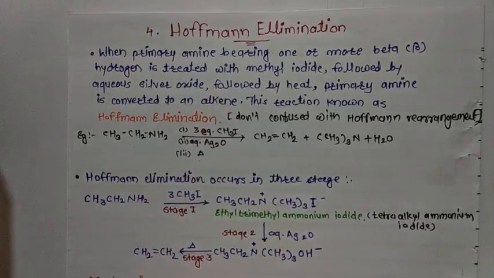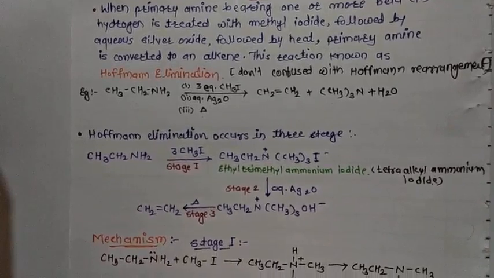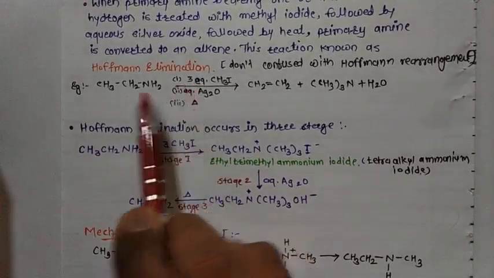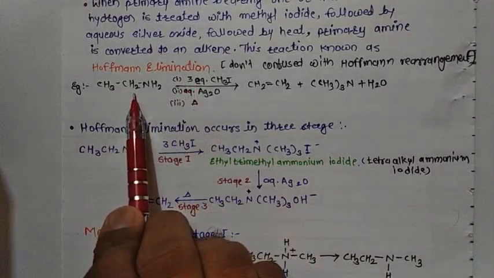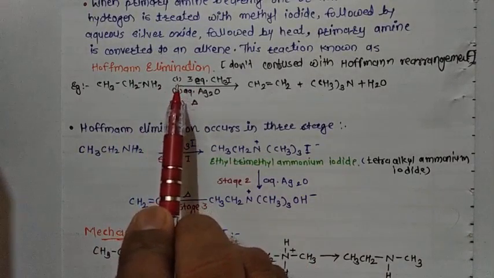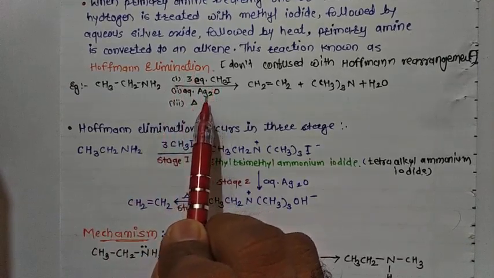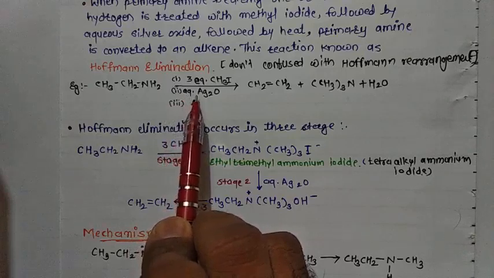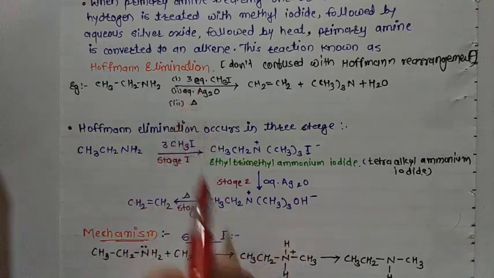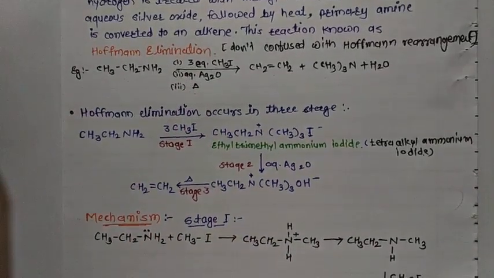Now this Hofmann elimination occurs in 3 stages. How 3 stages? First stage, when the primary amine is treated with methyl iodide, we get some product. After that the second stage is reaction with aqueous silver oxide, and the third stage is heating. So we discuss here the 3 stages of this Hofmann elimination.